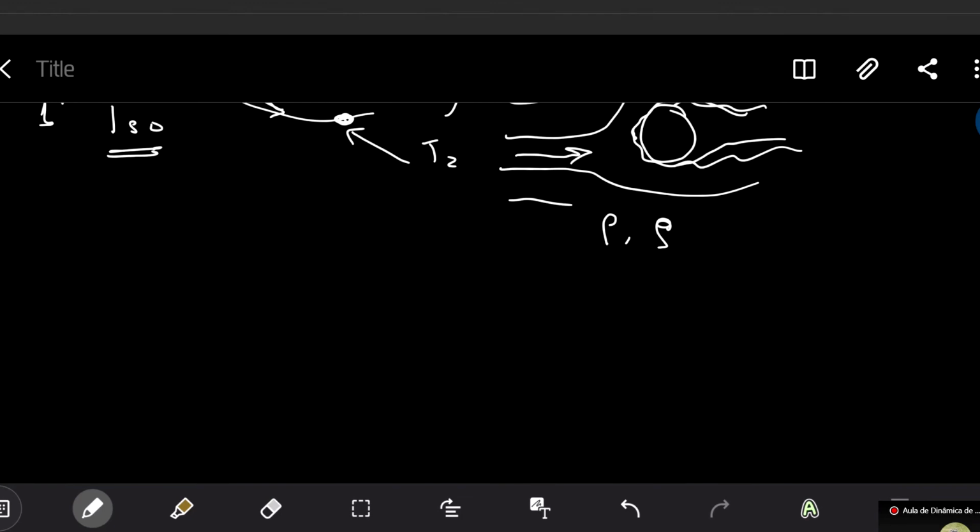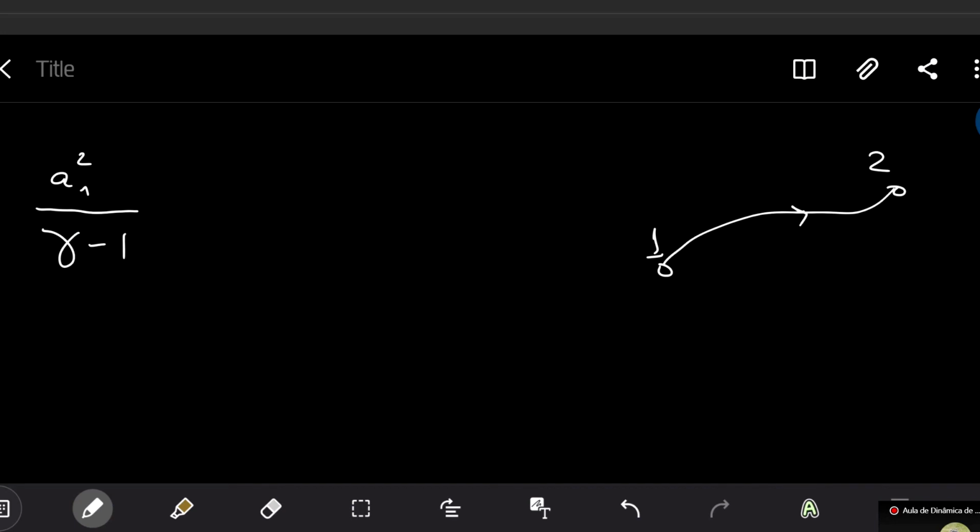It's chapter 8, forms of energy equation, and there are many examples of how the energy equation can be transformed. At one moment we have the following form of the energy equation. Let me write here the relation between two arbitrary points in space, point 1 and point 2. The formula is the following: a1 squared, where a is the speed of sound at point 1, divided by gamma minus 1,